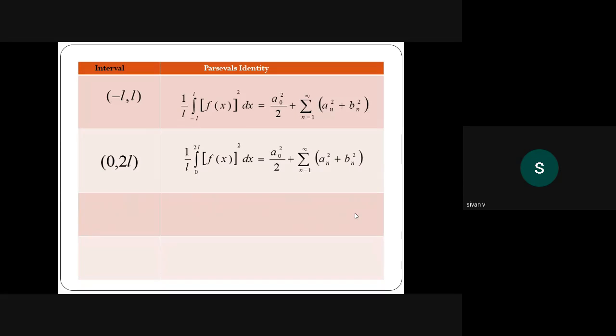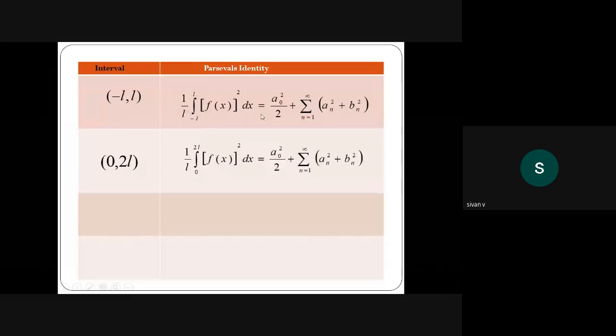Parseval's identity for minus L, plus L is 1 by L into integral minus L to plus L of f of x whole square dx equal to a0 square by 2 plus summation n equal to 1 to infinity an square plus bn square. For the previous formula, we find a0, an, bn and substitute here. This is Parseval's identity for minus L, plus L. It is the same for 0, 2L.